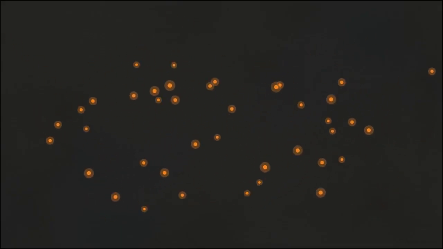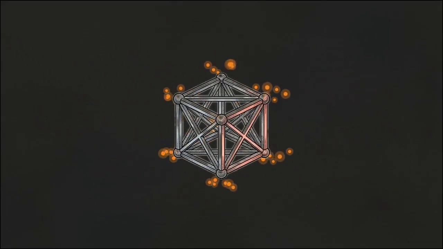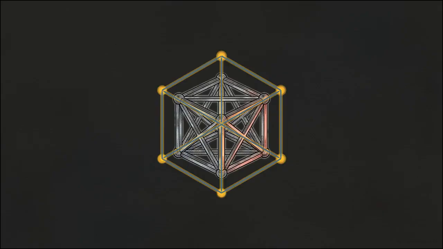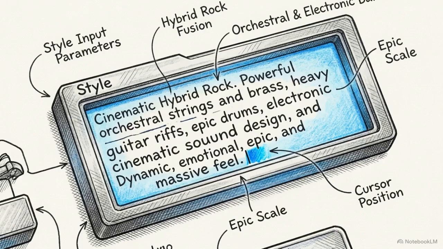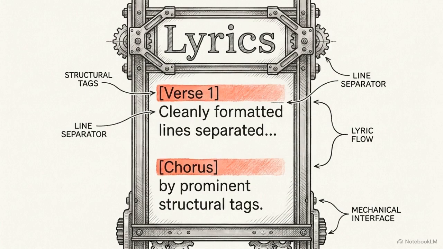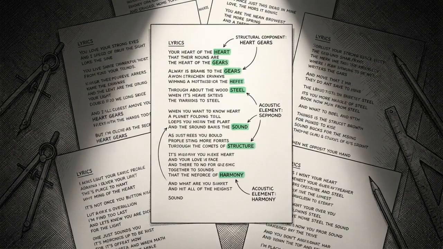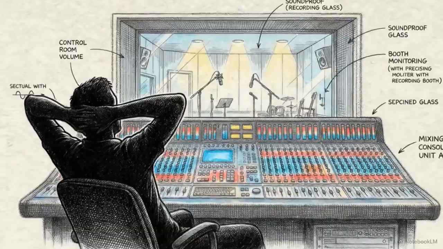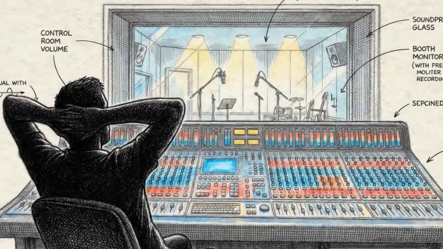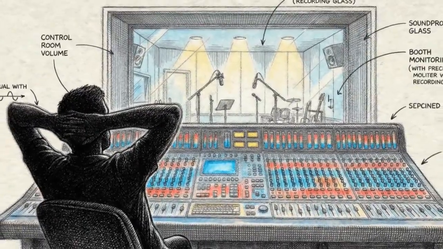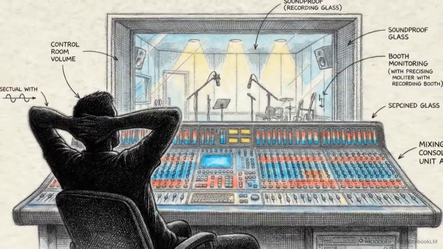The final output is a master blueprint, where the energy of the initial idea solidifies into a rigid technical grid. To generate the audio, paste the production-style prompt and the tagged lyrics into the custom mode interface in Suno. You can also use the anti-trope review command to diagnose and fix the writing in your existing song library. This protocol places the user in the role of an intentional music producer, managing a system that delivers predictable results.